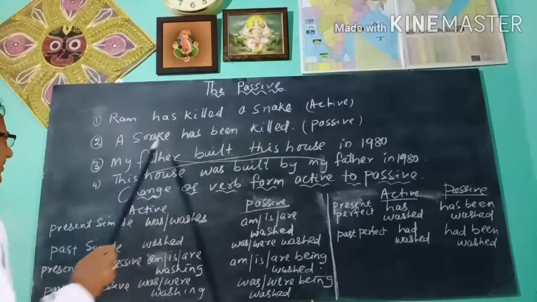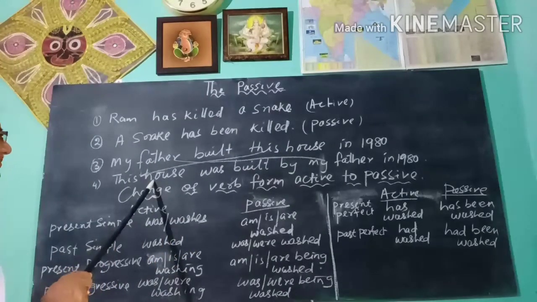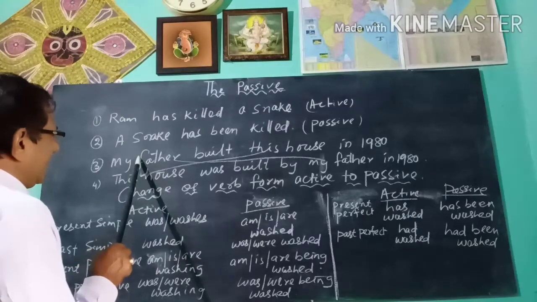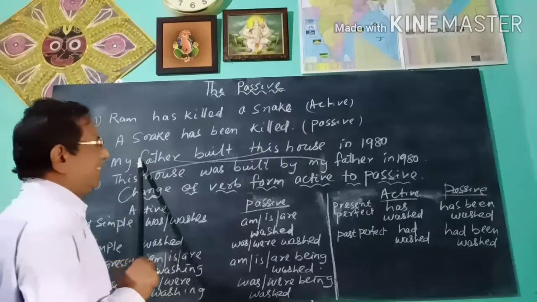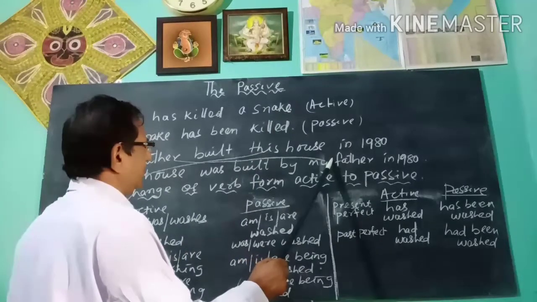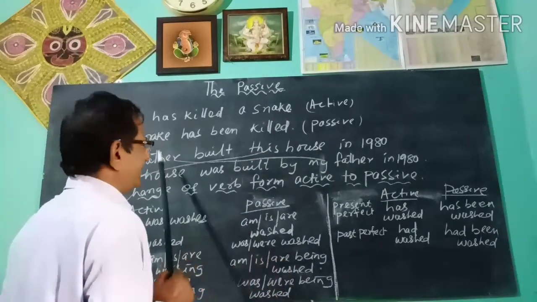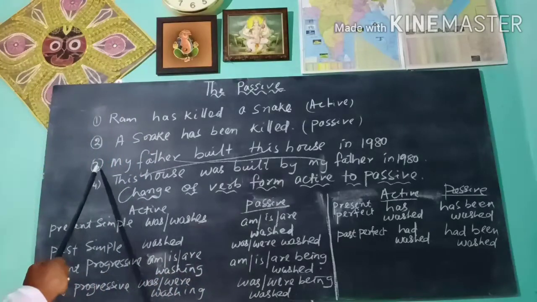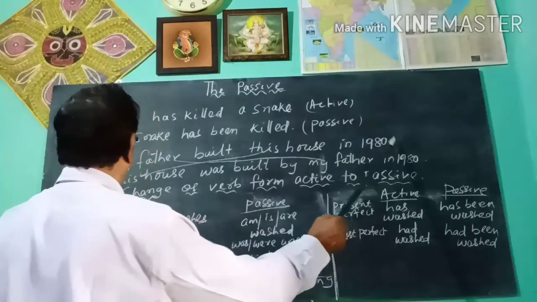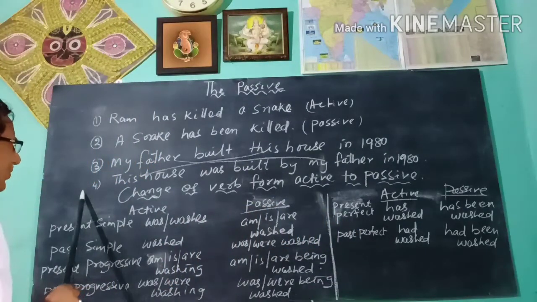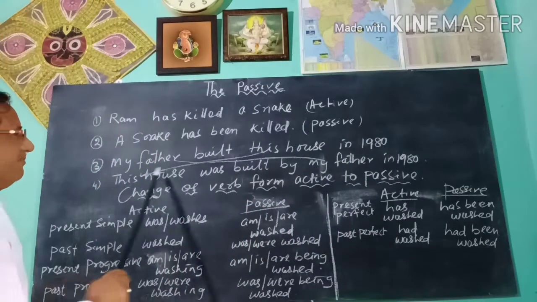This house comes to the first position, the subject position, and my father, which was in the subject position, goes to the object position with by. So sentence number 3 is in active voice, and sentence number 4 is in passive form.